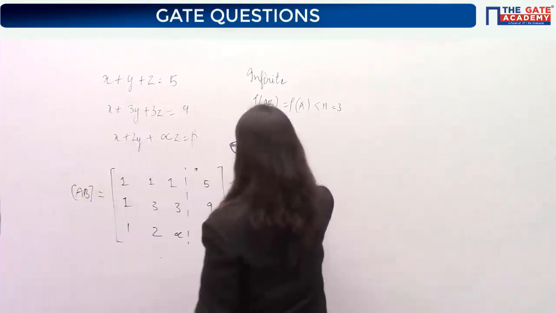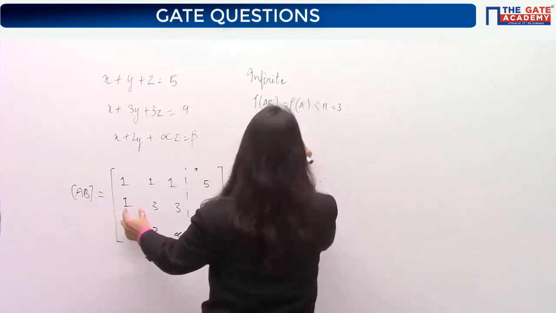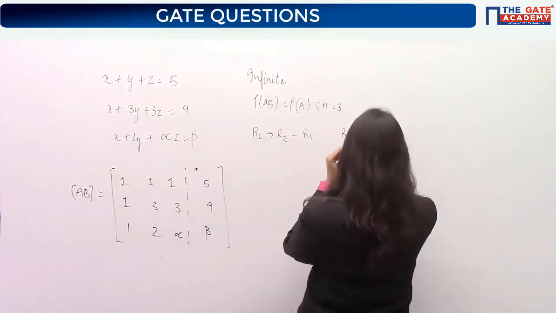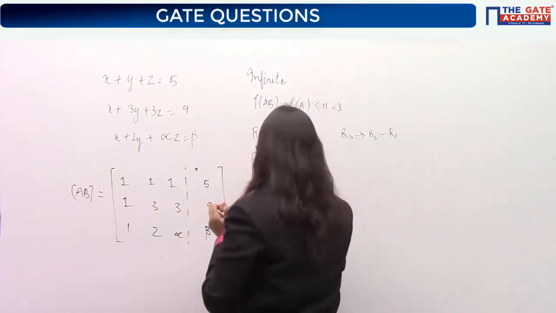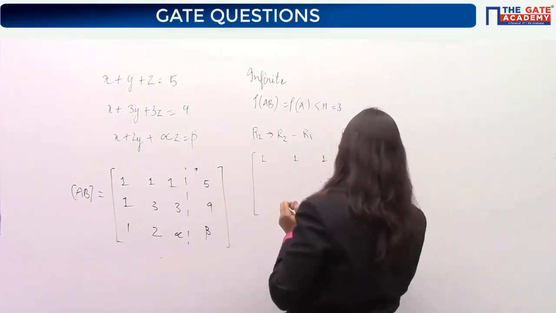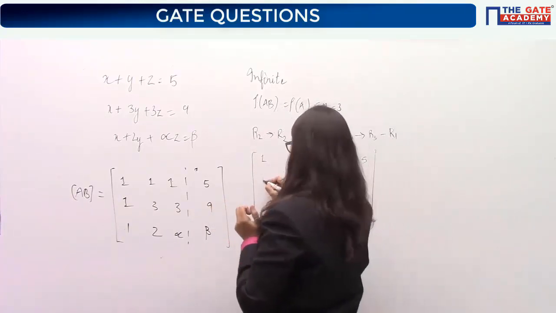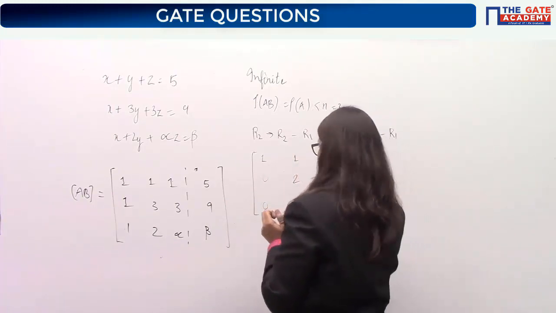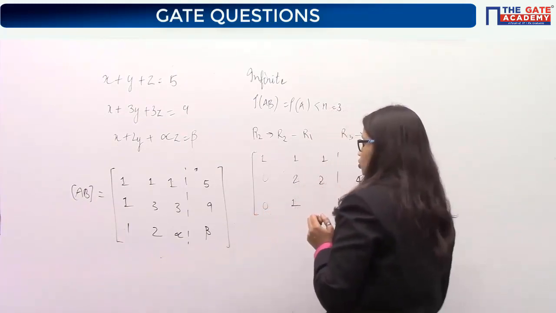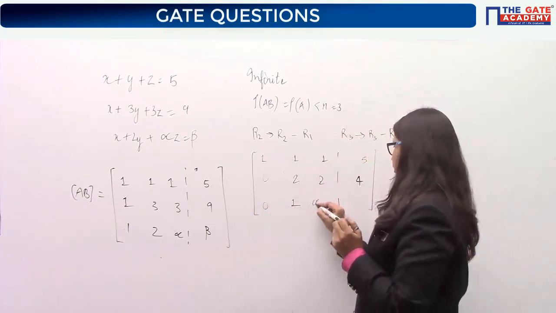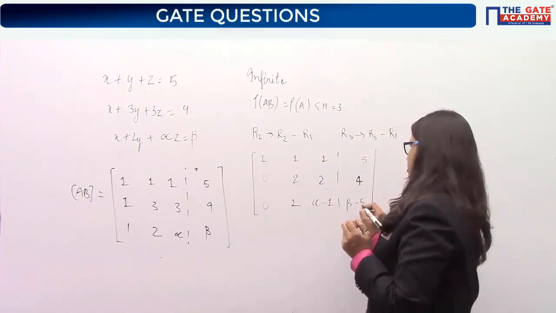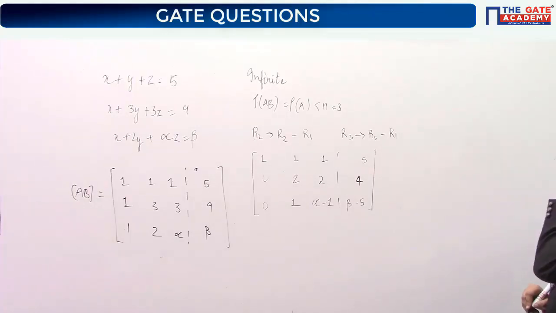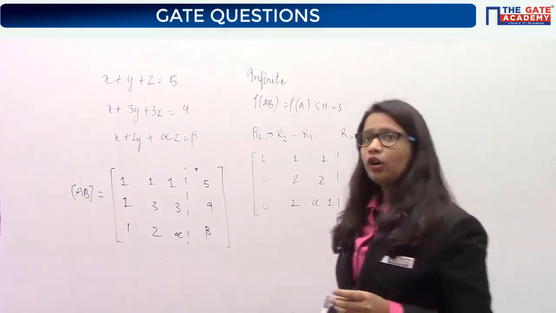Okay, let's apply the operation on R2 to make this element 0. So R2 minus R1, and on R3 to make this element 0, R3 minus R1 again. So 2 minus 1 is 1, alpha minus 1, and we have beta minus 5. Okay, done.